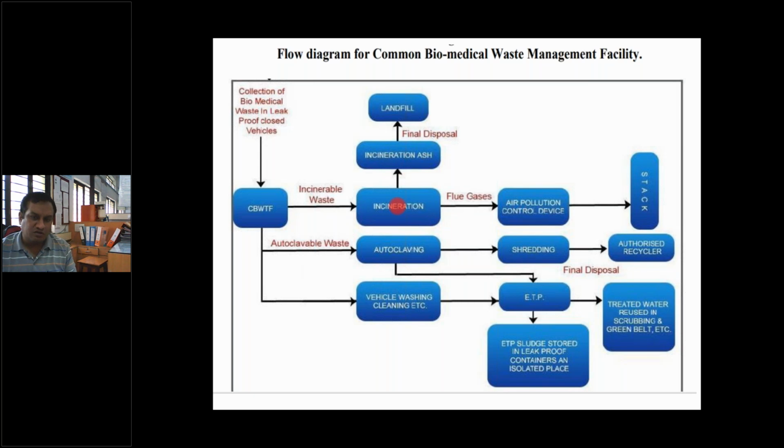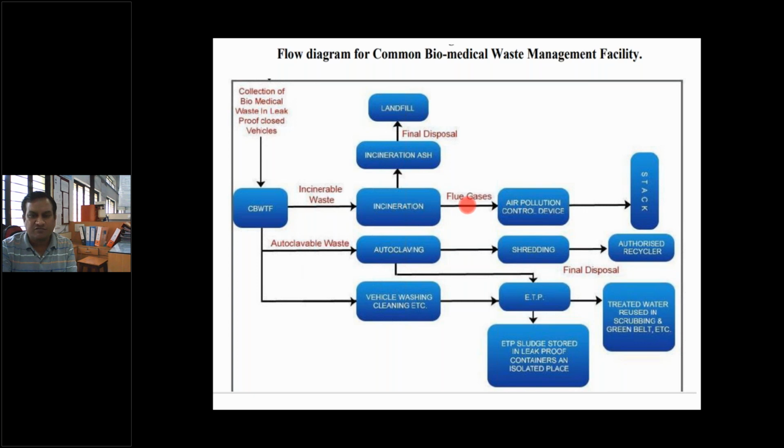From these chambers, ash is generated because there are very solid particles. So incinerated ash is generated, and this incinerated ash can be disposed to the landfill, right?